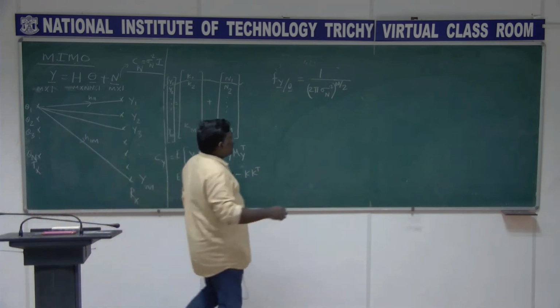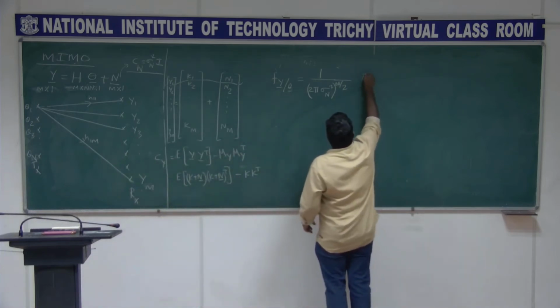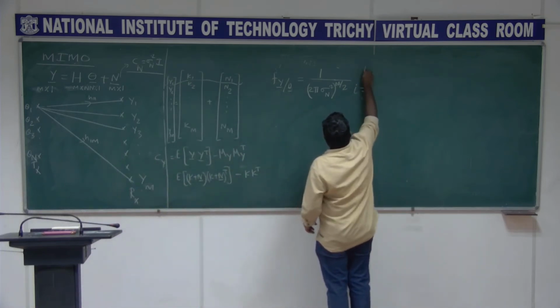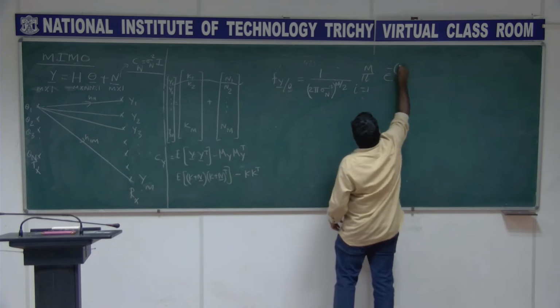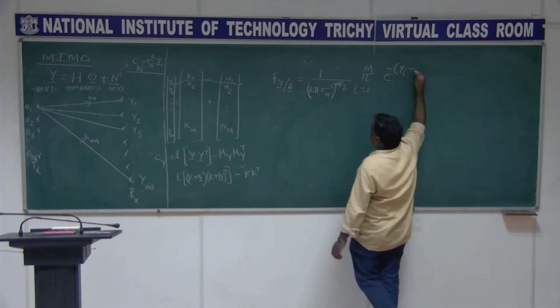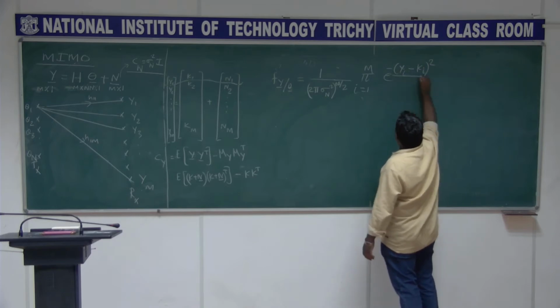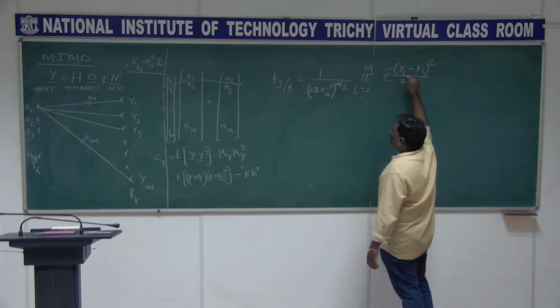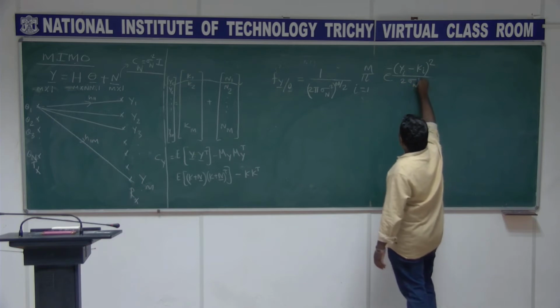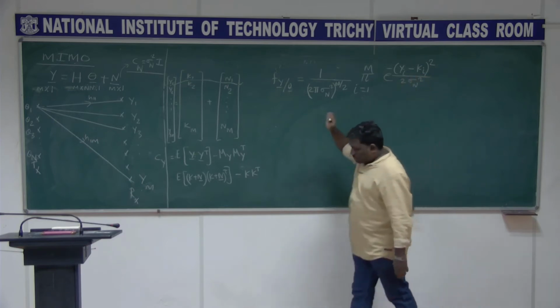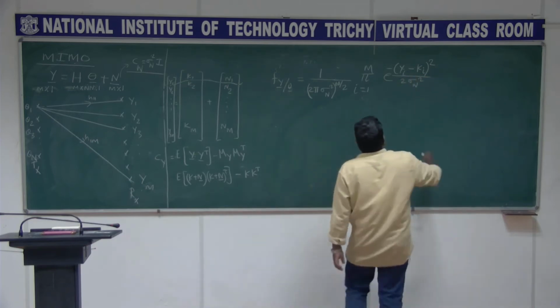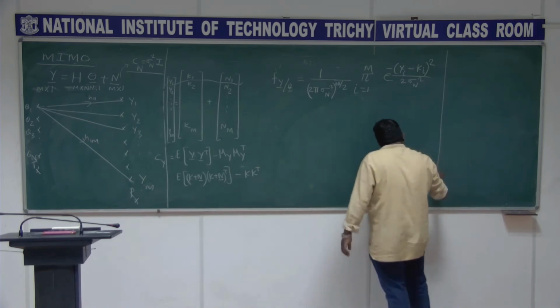And then I need to take the product, i equal to 1 to m, of e power minus (yi minus the mean, which is ki) whole square by 2 sigma n square. Yes, this is going to be your likelihood function.